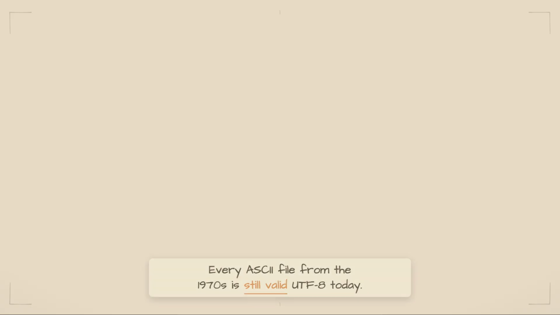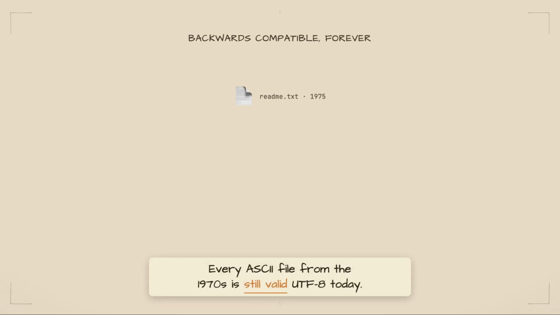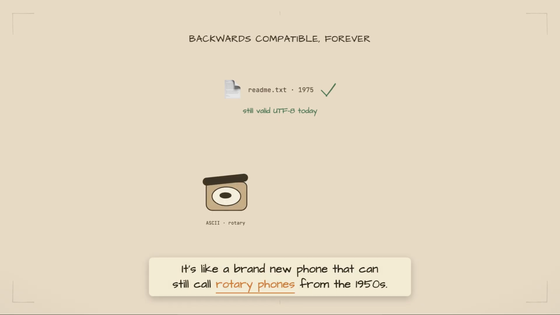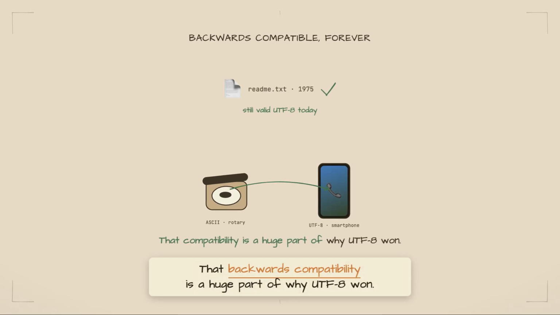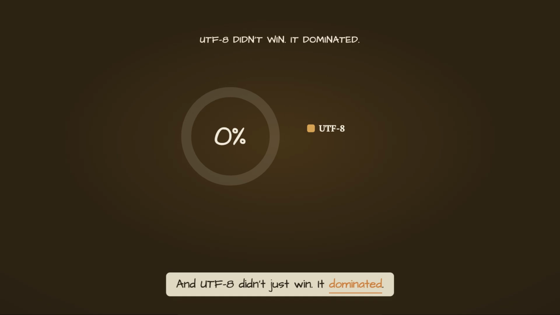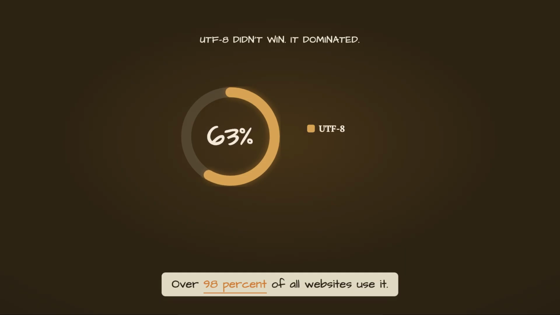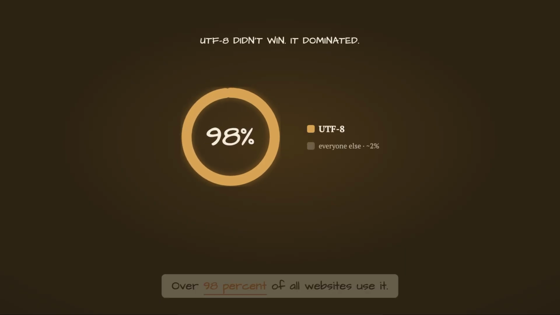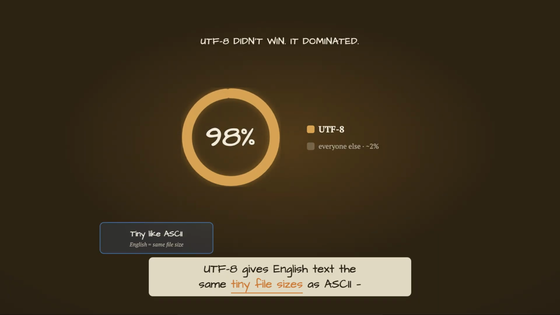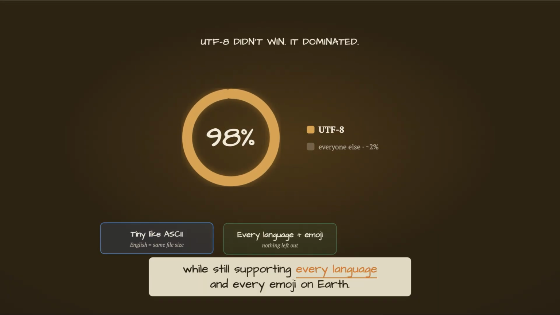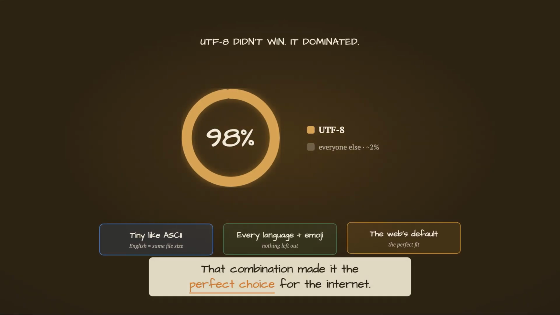Believe it or not, every ASCII file created back in the 1970s is still valid UTF-8 today. It's like designing a brand new phone that can still call rotary phones from the 1950s. That backwards compatibility is a huge part of why UTF-8 won. And UTF-8 didn't just win. It dominated. Over 98% of all websites use it. UTF-8 gives English text the same tiny file sizes as ASCII, while still supporting every language and every emoji on Earth. That combination made it the perfect choice for the internet.